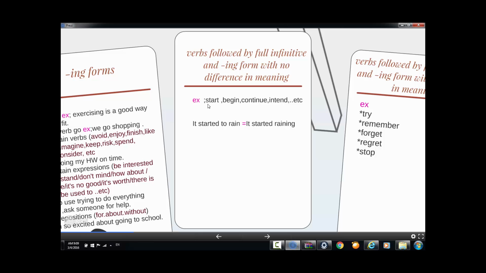Examples of these verbs: start, begin, continue, intend, etc. Look at the example here. "It started to rain." Here we chose "start." This verb is followed by the full infinitive, which is "to rain." And here, "It started raining." This verb, "started," is followed by the ing form, which is "raining," but actually the meaning is the same. There is no difference in meaning.